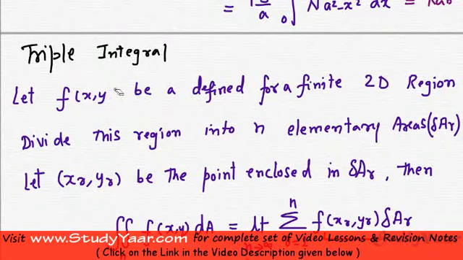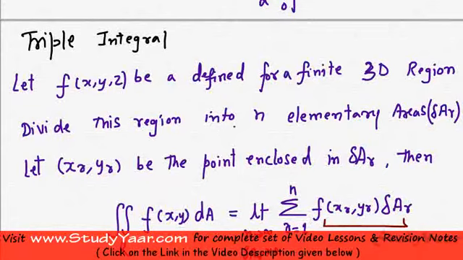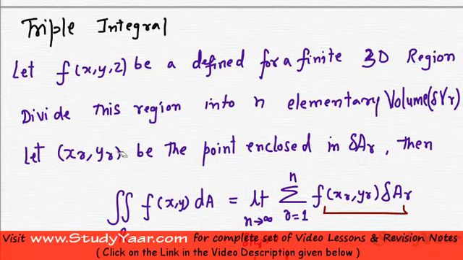Let f of x comma y comma z be defined for a finite 3D region, then when you divide this region into n elementary volumes, so instead of areas we have volumes, calling each volume delta VR, and let xr comma yr comma zr be the point enclosed in a particular small volume.